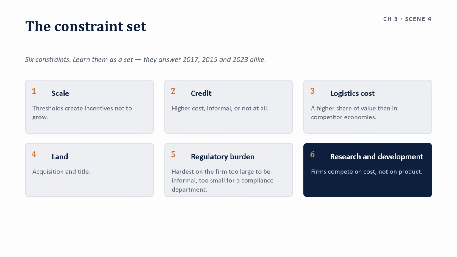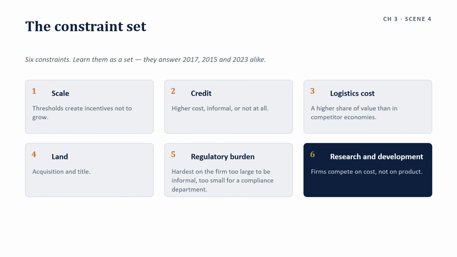First comes scale. India's manufacturing firms are small and stay small. Regulatory and fiscal thresholds create incentives not to grow past defined size limits.